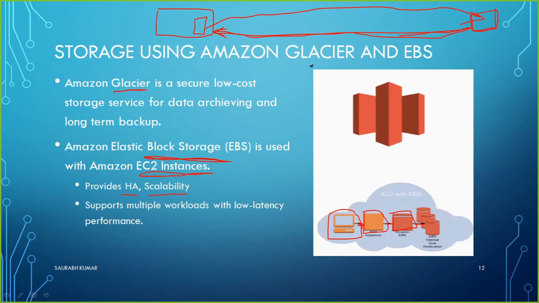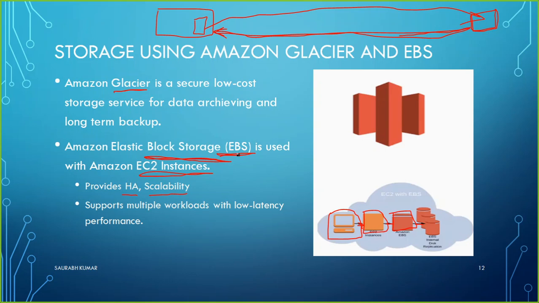So generally Glacier is used to keep backups, not your daily use data, whereas EBS is used to keep your daily use data as well as your operating system, and whatever file you keep in your machine which is running on AWS will also be stored on the EBS.